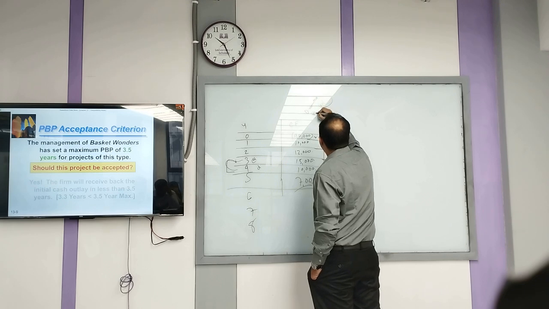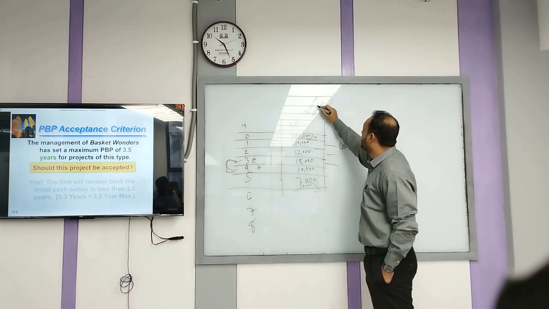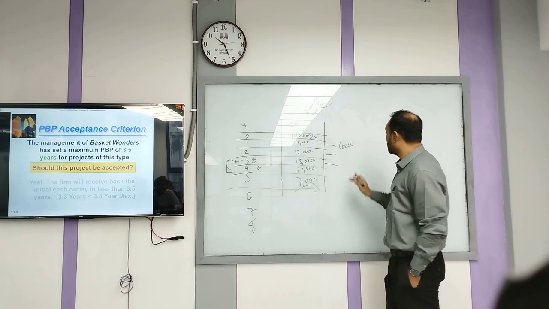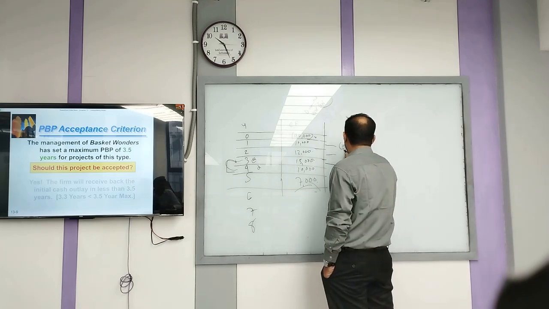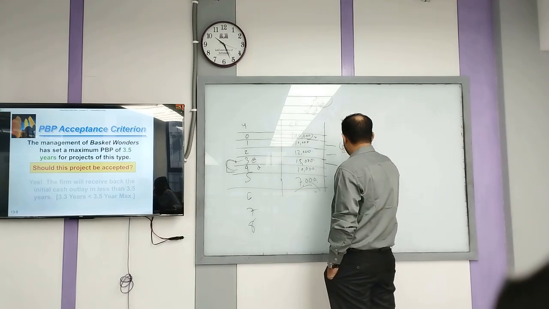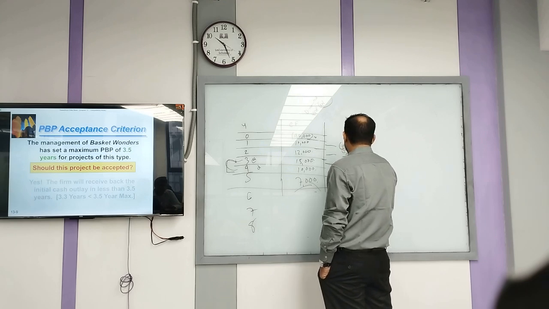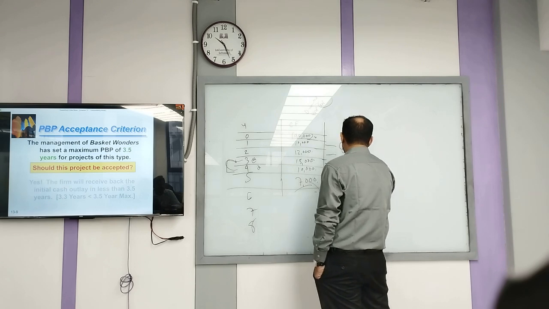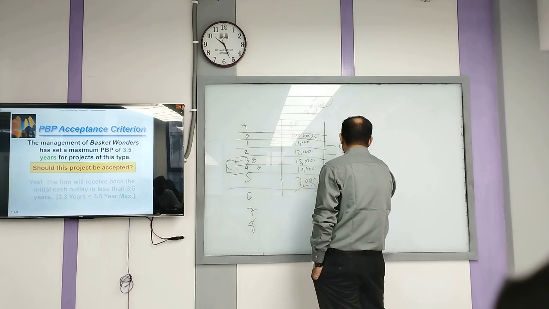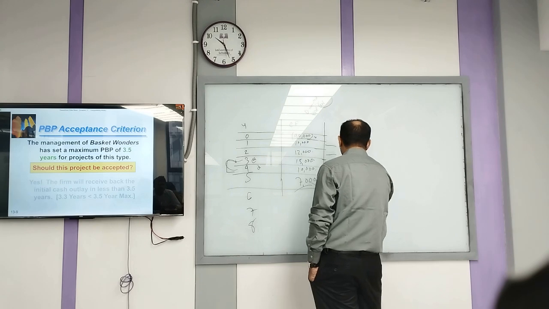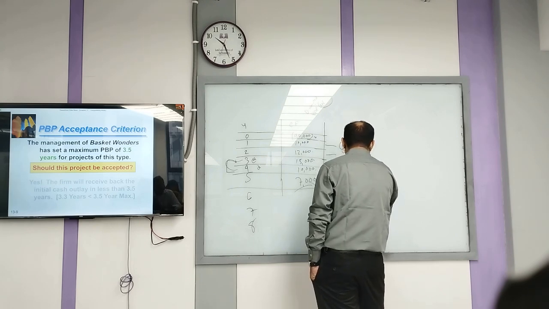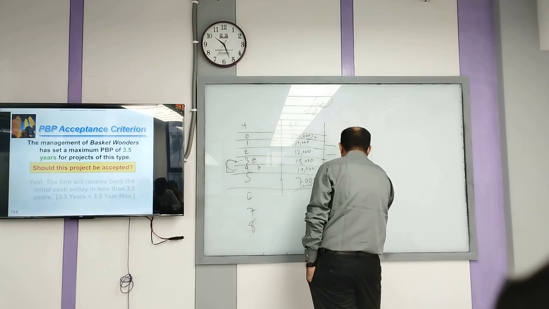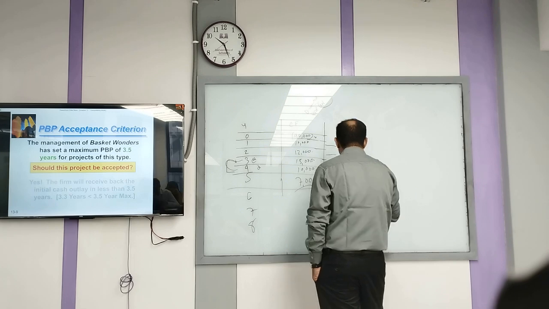Discounted payback period. So discount rate is given 10%, so we discount it: 10000 divided by 1.10 to the power 1, তাই না? Second one 12000 divided by 1.10 to the power 2. 15000 divided by 1.10 to the power 3. 10000 divided by 1.10 to the power 4, and finally 7000 divided by 1.10 to the power 5.